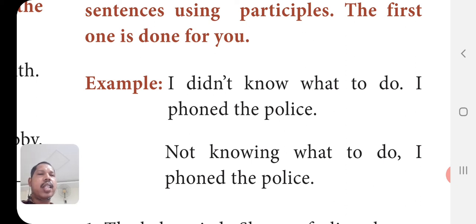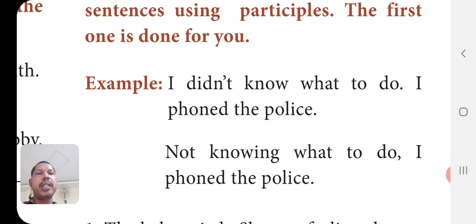So while changing a complex sentence or compound sentence into a simple one also, you can use these participles. Not knowing what to do, I phoned the police. So not knowing replaces didn't know. Know is the finite verb; instead of that, we are using the non-finite present participle knowing. As it is a negative word, we write not knowing.